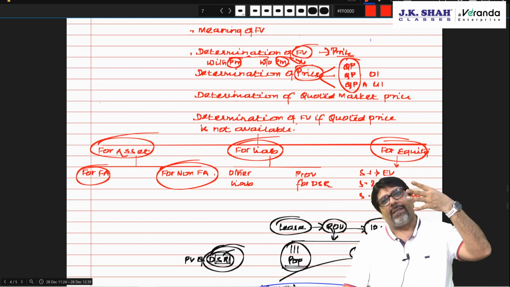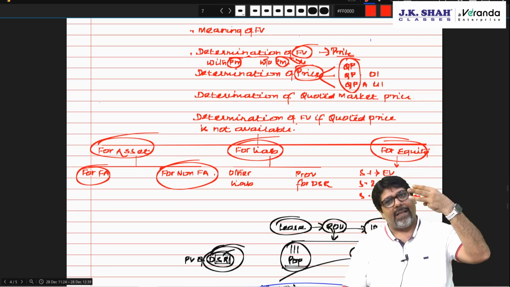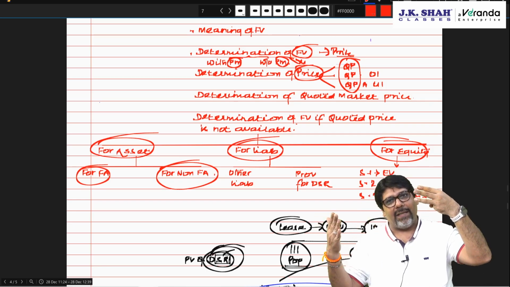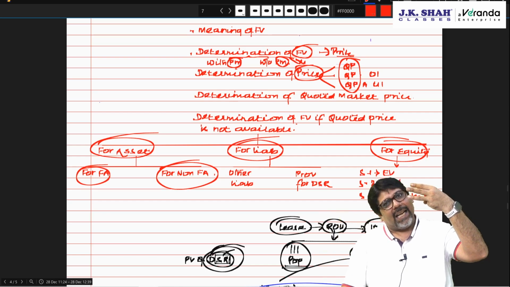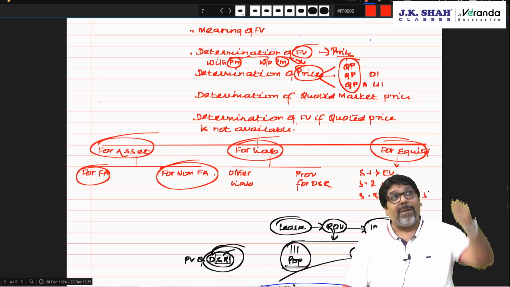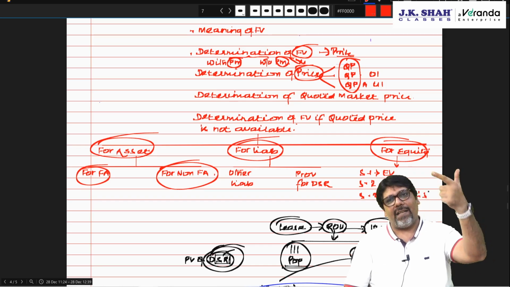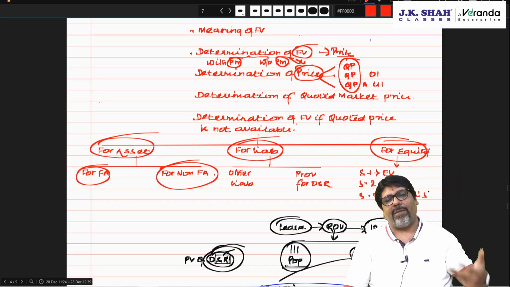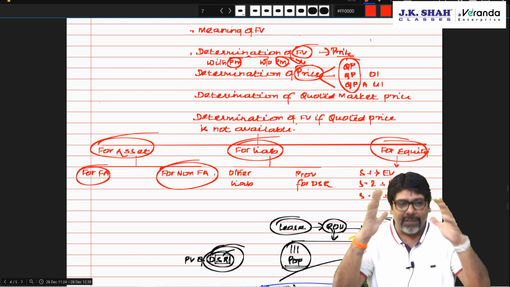Quoted price is the market price. Price is equal to quoted price adjusted. Fair value is equal to price less transportation cost. Correct? Fair value minus transaction cost gives you the amount to be received or paid. Am I clear? But if quoted price is not available, then what? For non-financial asset, for financial asset, for liability, for provision for DSR, and for equity. Am I clear, chartered? So this is the flow of the standard.